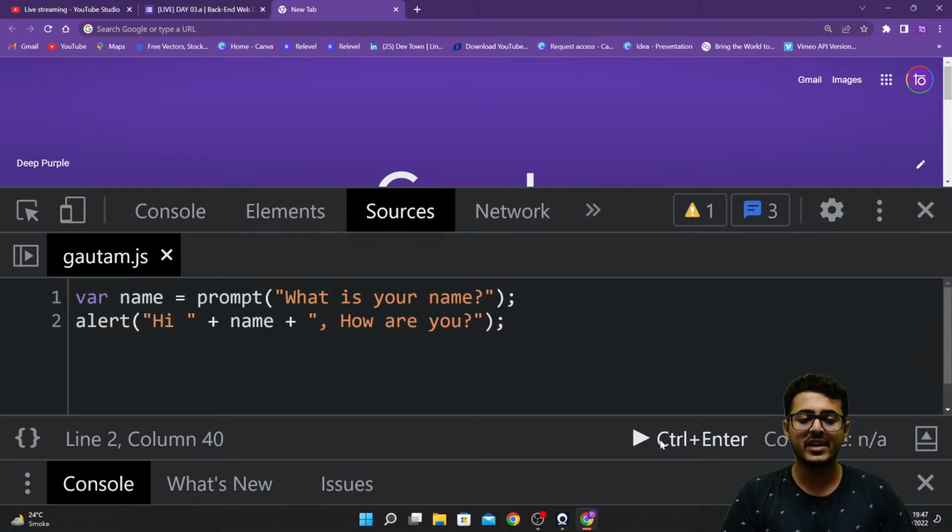So this is the benefit of using snippets over console. In snippets, you are writing all your code in a file, you are saving it, you are then running that entire file itself. And whenever you want to make any changes, you're coming back to the file and making the changes accordingly. Now let us try to understand how to create our very first function.